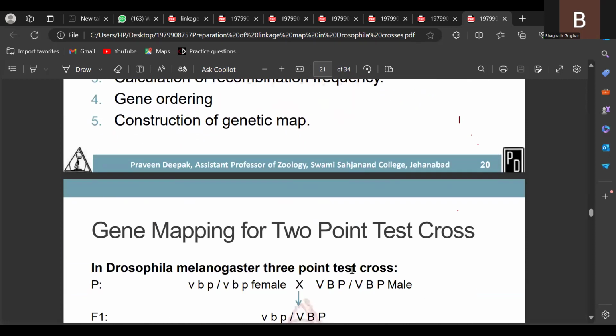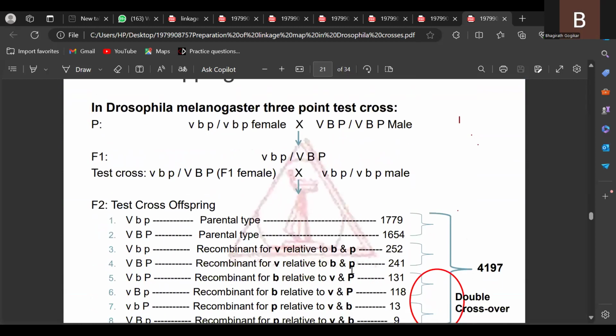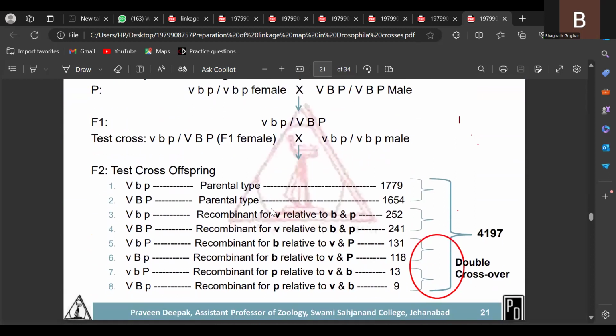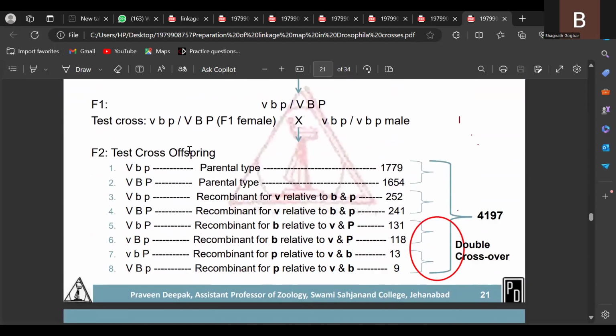You understood very well. So first, for example, gene mapping of a 3-point test cross. It is not 2, it is a 3-point test cross. In the 3-point test cross, look, the F2 test cross progeny values came like this. VBP is 3 genes: capital V, small b, small p. Here capital V, capital B, capital P. So these are parental types. How can you say it is parental type? Simply, blindly you can remember that the number is greater in the data of the problem.